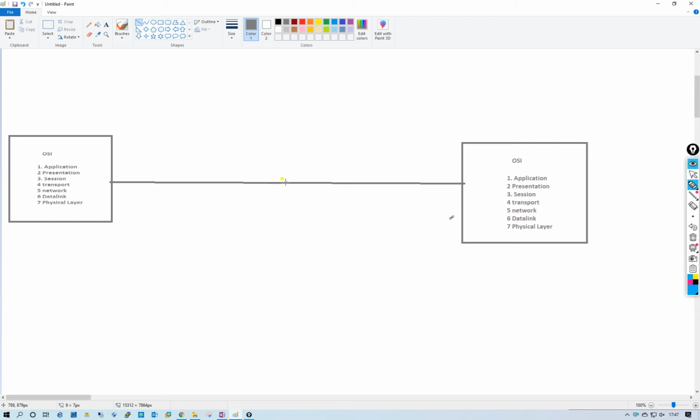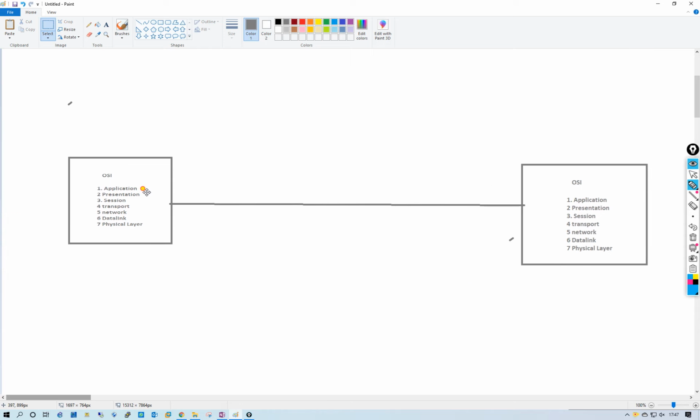Then how will data transfer? Let's see how data will transfer from layer 1 to layer 7 and layer 7 to layer 1.